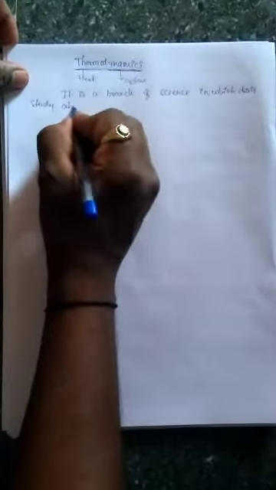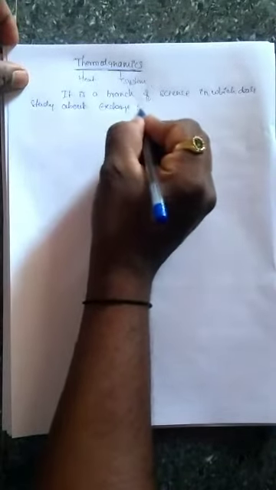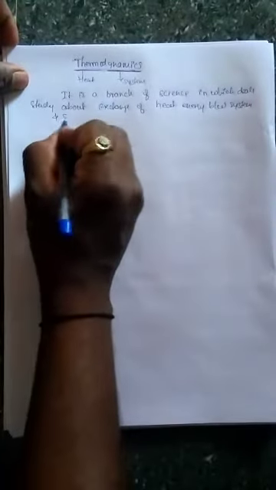The basic definition of thermodynamics is: it is a branch of science that deals with the study of exchange of heat energy between system and surrounding.